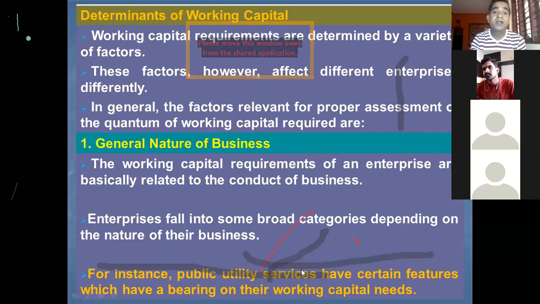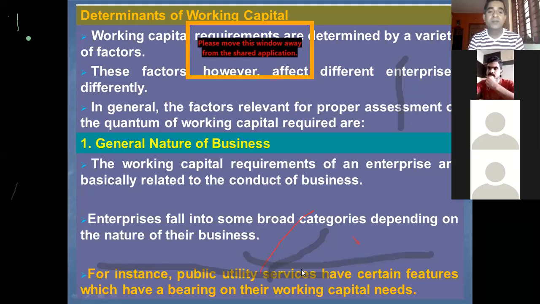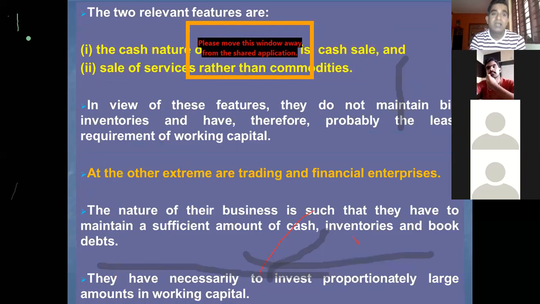Say, for example, a train. When we travel by train, then aeroplane, domestic or international, passenger air services, then bus transportation for passengers. These are some simple examples of public utility services that are provided by government as well as private players. And there are two relevant features of public utility companies.